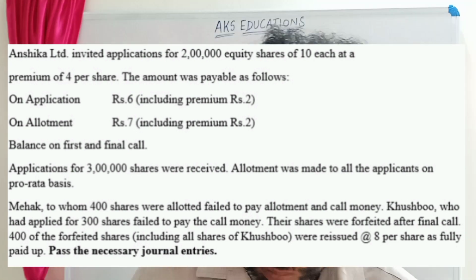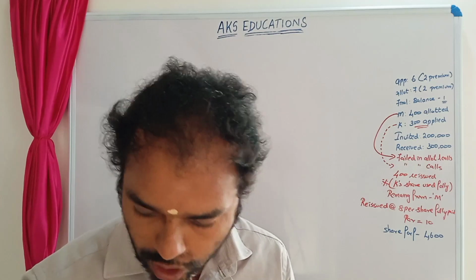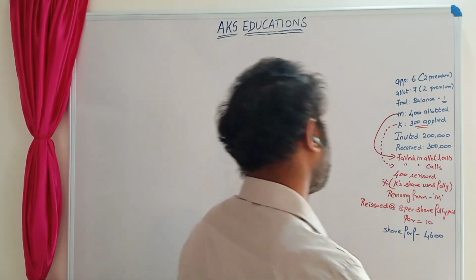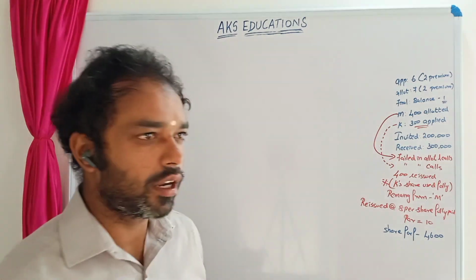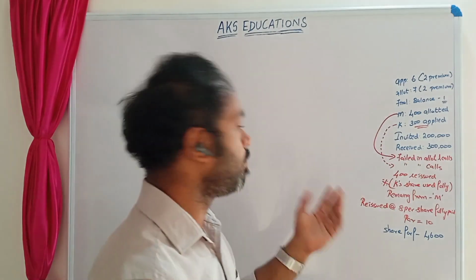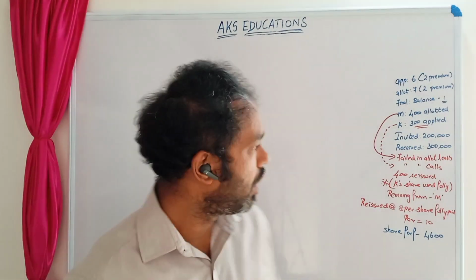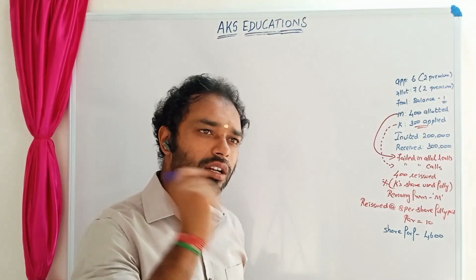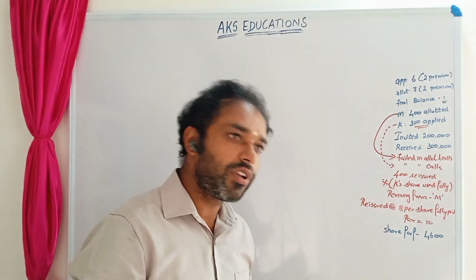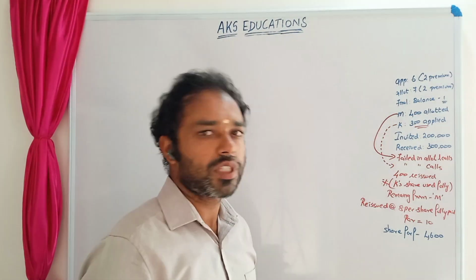Alright, there are two shareholders, M for Mehak and K for Khushbu. There are two shareholders who have failed to pay the amount, that is either in the allotment, first call, or final call. So this is a small different situation. Please understand the situation, and this situation is different compared to the other sums also. So what type of a situation is this?